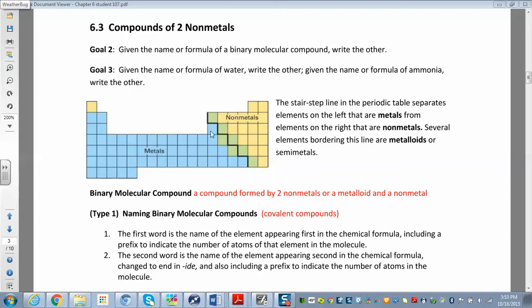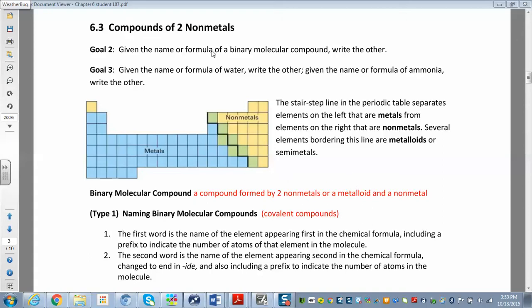So we have to remember that the metals and nonmetals are separated from each other in the periodic table by this staircase here, where you have the metals downstairs, the nonmetals are upstairs, and you have the metalloids on the staircase. We're really going to avoid the metalloids. We're mostly just going to deal with the metals versus the nonmetals.